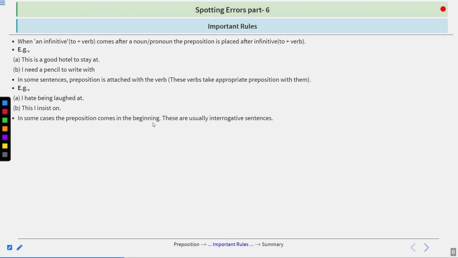In some cases, the preposition comes in the beginning. These are usually interrogative sentences. So in some cases, you will find prepositions used at the beginning of the sentence. By which train did you come? Here, we have used the preposition by at the beginning of the sentence. We can also say, which train did you come by, but we can also say, by which train did you come. For whom was instructions given? I hope you understood.